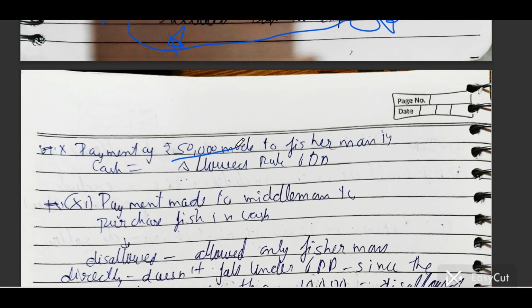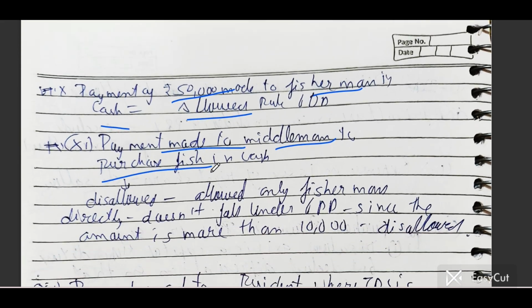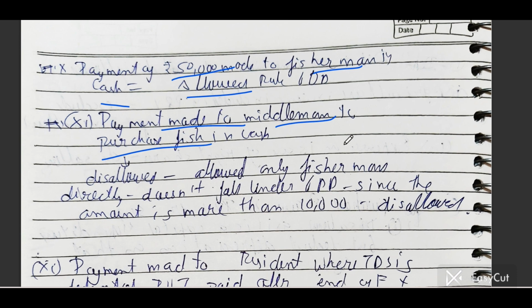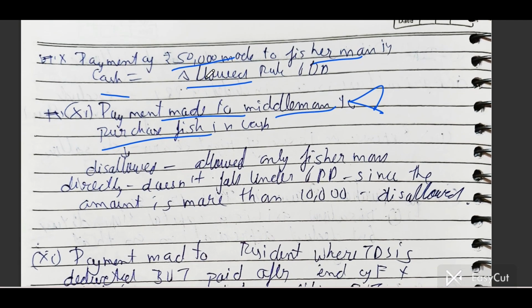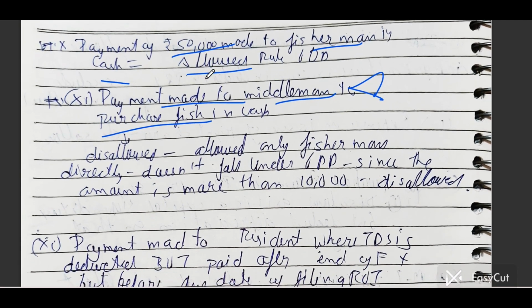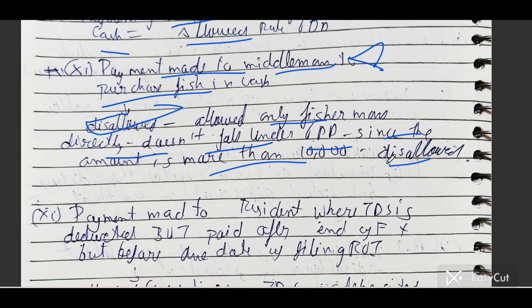If a payment of 50,000 is made to a fisherman in cash, it is allowed. If a payment is made to a middleman to purchase fish in cash, it is disallowed. I can make another question on this adjustment. If you are paying directly to the fisherman in cash up to 50,000, then it is allowed. But if you are paying a middleman to purchase fish, like a wholesaler or a broker, then this is disallowed. Only payment to the fisherman directly does not fall under Rule 6DD. Since the amount is more than 10,000, this is disallowed.